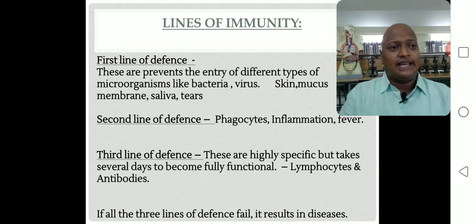We discussed that in the immune system some cells and proteins are major participants. Proteins are present for maintenance of immunity. So phagocytes.